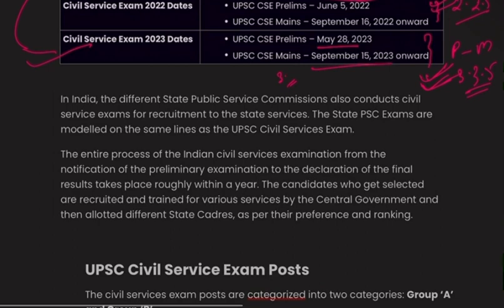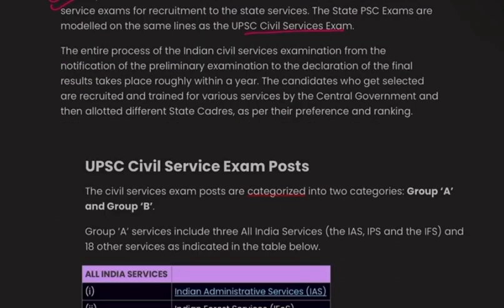Okay, in India, the different state PCS, here we are talking about state PCS. The different state public service commissions also conduct civil service examinations for recruitment to state service. The state PSC exams are modeled on the same lines as the UPSC civil service examination. The entire process of the Indian civil service examination, from the notification of the preliminary examination to the declaration of the final result, takes place roughly within a year. This is the timeline. The candidates who get selected are recruited and trained for various services by the central government and then allotted different state cadres.